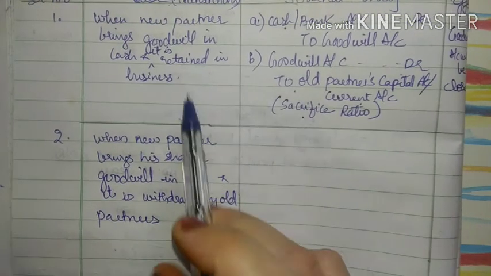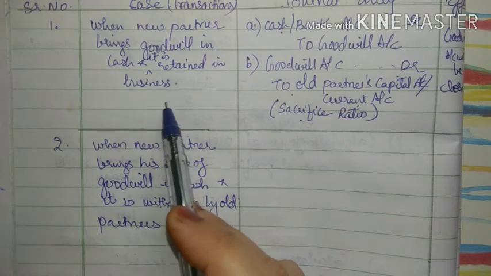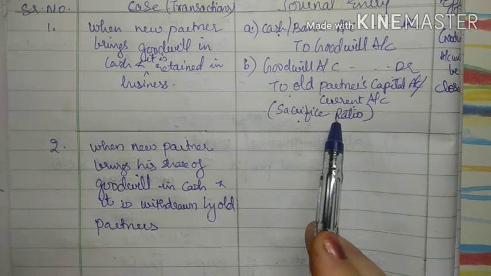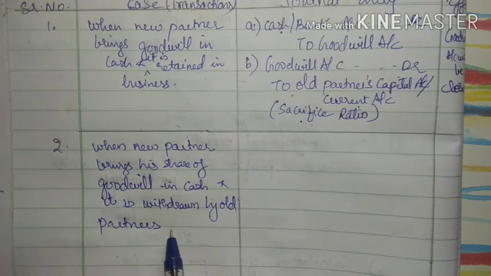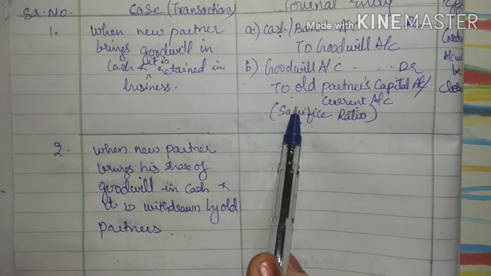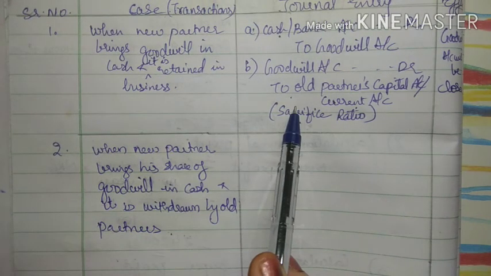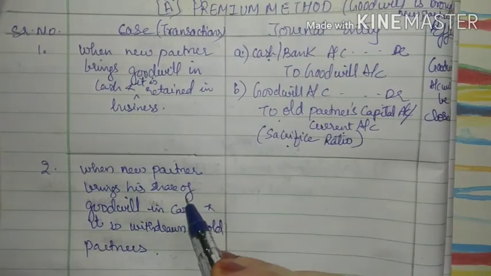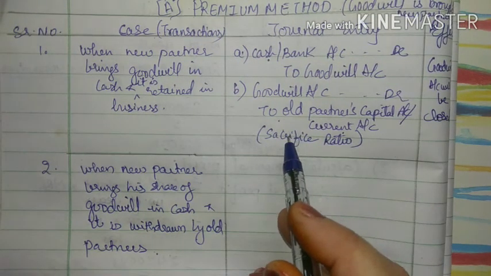So in the first one it is retained in the business, that means we have distributed to the old partners. Here it is withdrawn by the old partners, but whenever the goodwill is brought in cash, it has to be first distributed to the old partners, right?